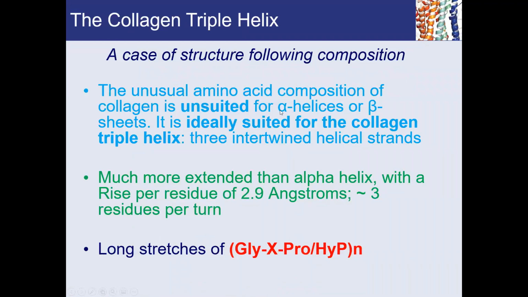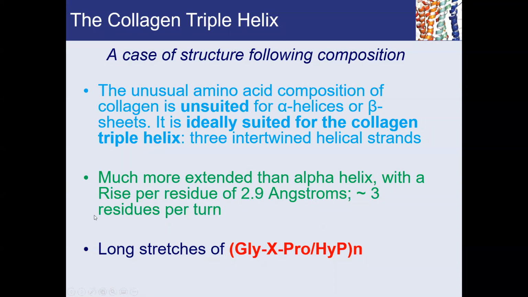This unusual amino acid composition is really unsuited for a standard alpha helix or beta sheets. But it turns out that it is ideally suited for the formation of collagen triple helix. And that should make sense to you, right? You saw proline and glycines, they are not really favored, right, in formation of alpha helix. But they are perfectly fine for still forming a helical structure as long as it is like a triple helix of collagen.